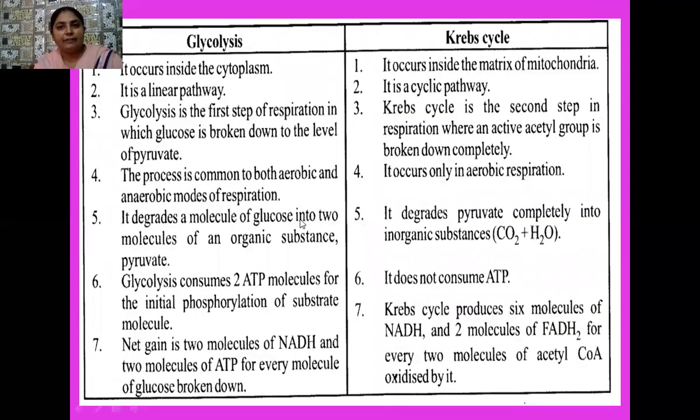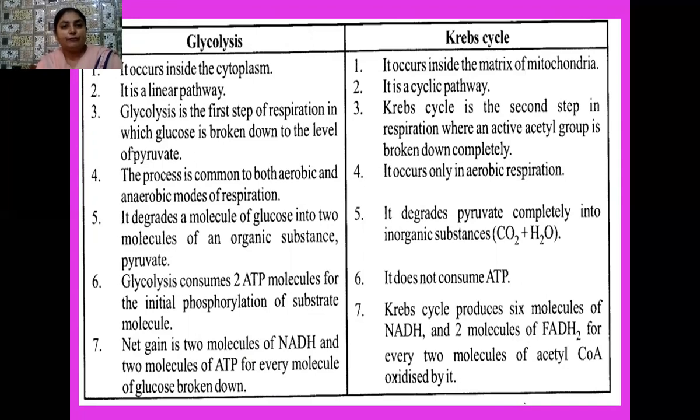Okay, student, here I have written the differences between glycolysis and Krebs cycle. So always remember, glycolysis occurs in the cytoplasm, whereas Krebs cycle, which is a part of the aerobic respiration, takes place inside the matrix of the mitochondria. Glycolysis is a linear pathway, whereas Krebs cycle is a cyclic pathway.